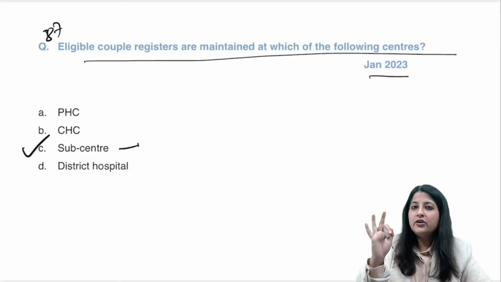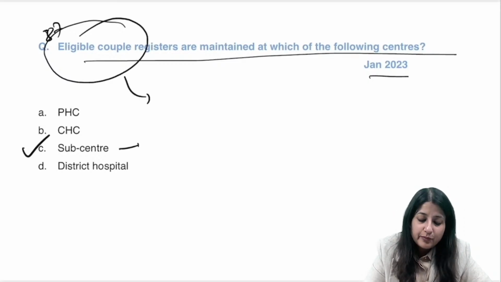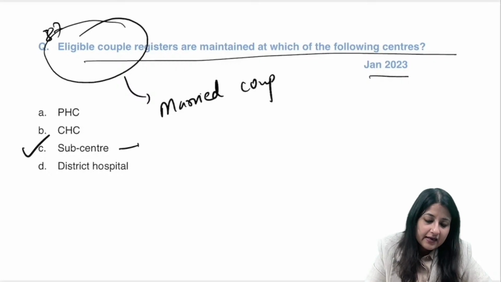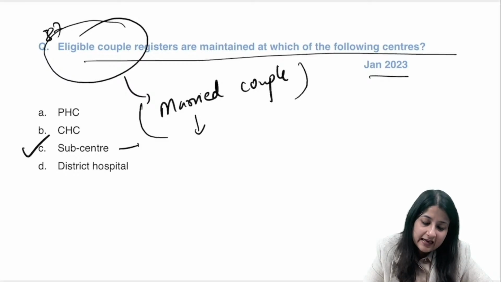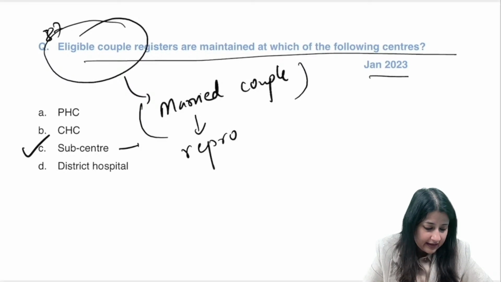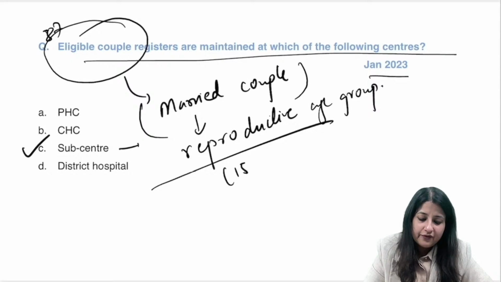Now guys, one or two questions from eligible couple. कौन होता है eligible couple? Please remember, eligible couples are married couples. Okay, married couple, reproductive age group, in need of family planning service. We will never say unmarried couples. You can have a 20-year-old woman who's unmarried, we'll not count her as an eligible couple. Eligible couple का criteria है married couple, reproductive age group. Married couple in which age group? Reproductive age group, 15 to 49.